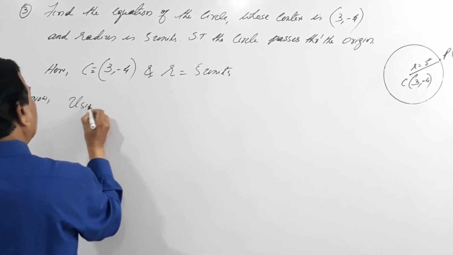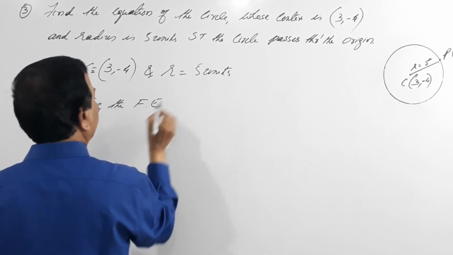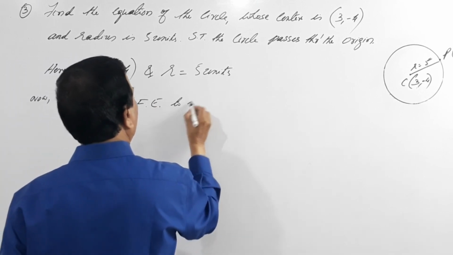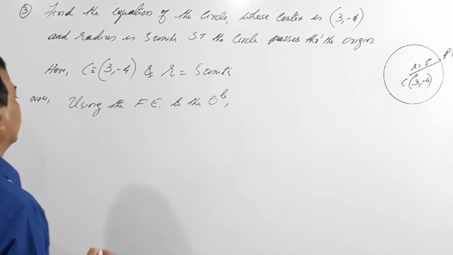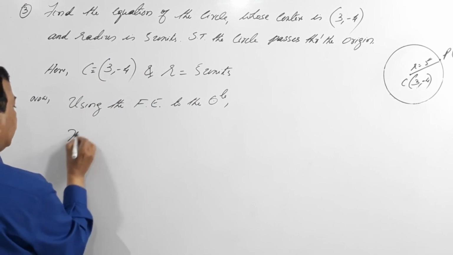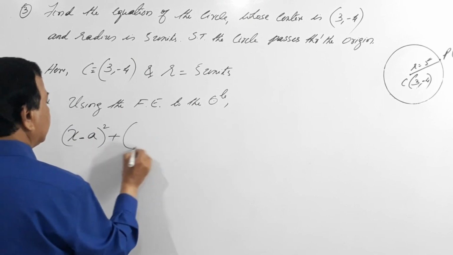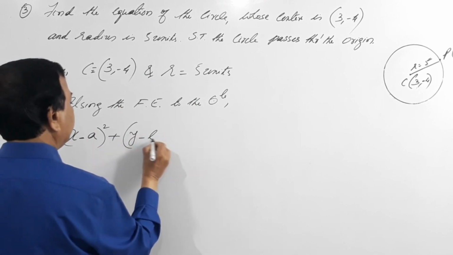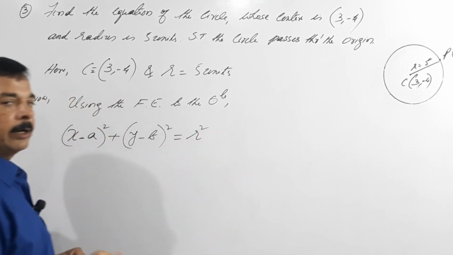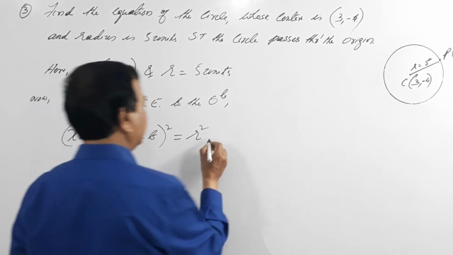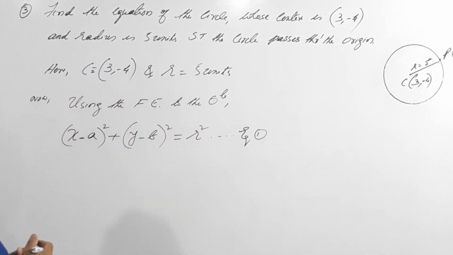Now using the fundamental equation to the circle, what do we have? That is (x minus a) the whole square plus (y minus b) the whole square equals r square, right? So I call this equation 1.